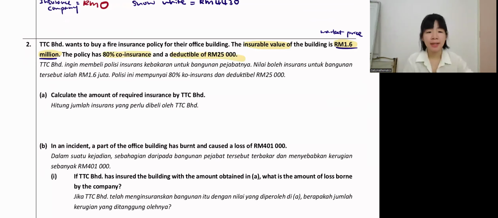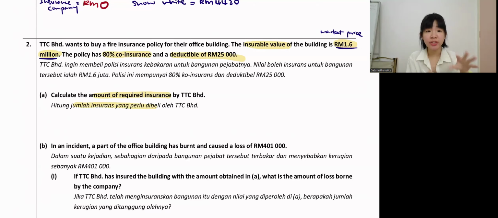Question 8. How much is the amount of required insurance by TDC Berhad? The amount of required insurance, jumlah insurance yang harus dibeli. Guys, you tell me the answer. How much should TDC buy? The accident has not happened yet, so we are now discussing how much should be bought.